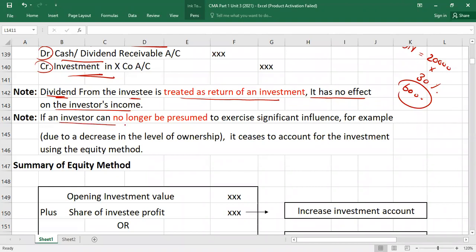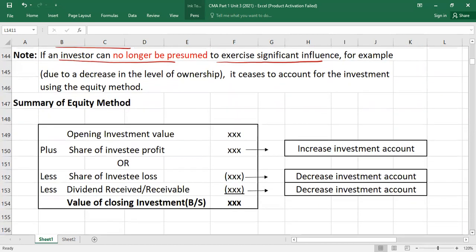Then what will you do here? If an investor can no longer be presumed to exercise significant influence, for example, maybe previously you held 30%. Now you sold 15% of that investment. Now your remaining percentage is how much? 15. So you will categorize it in the first category, between 0 to 20, right? Which method do you have to follow now? Fair value measurement. Understood?